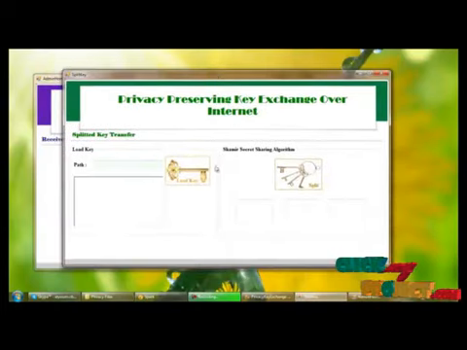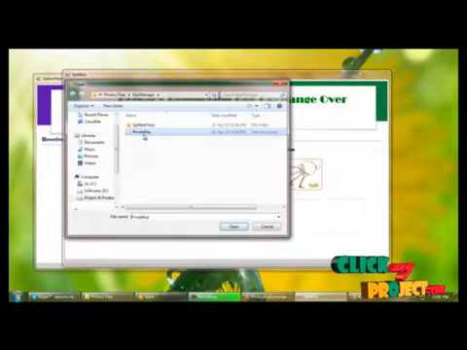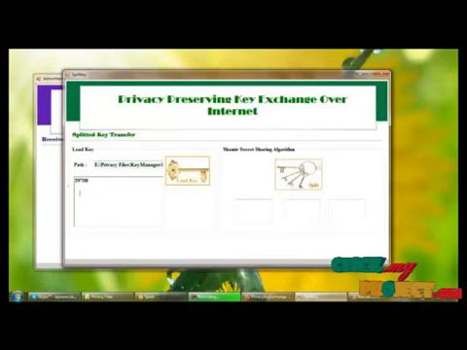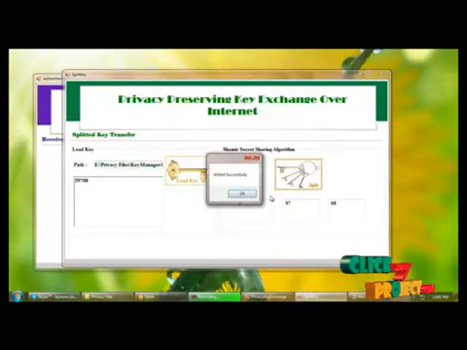Next, we are splitting the generated private key. It loads the private key which we already generated. It is already loaded, and we are splitting the generated private key using Shamir secret sharing algorithm. The key is split and written as a text file.